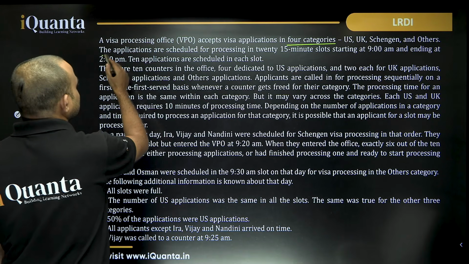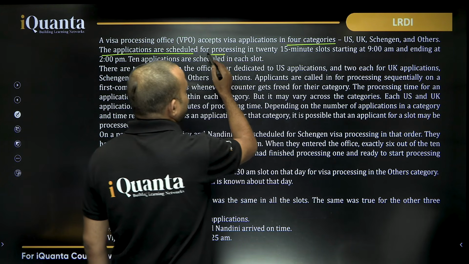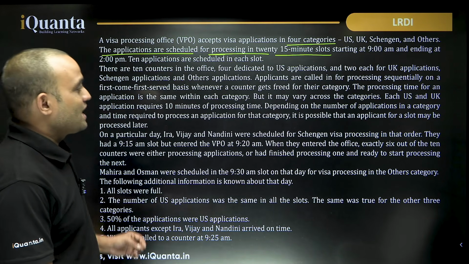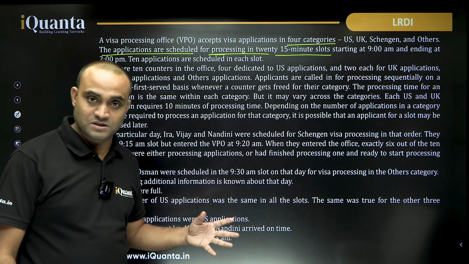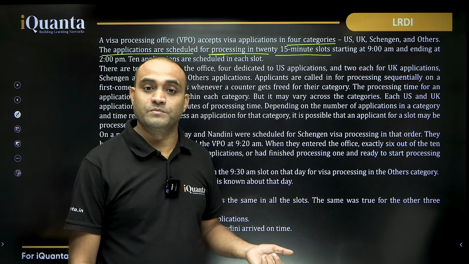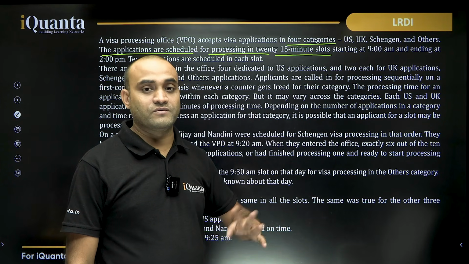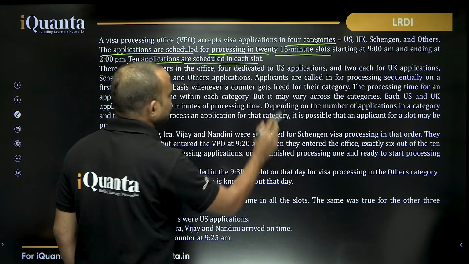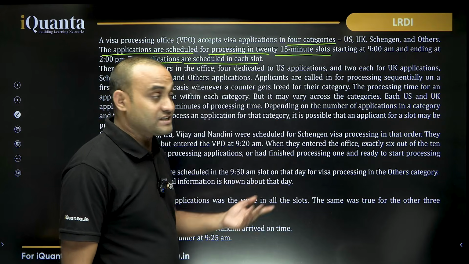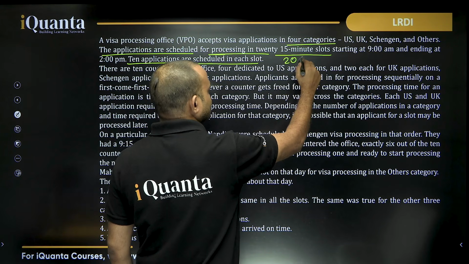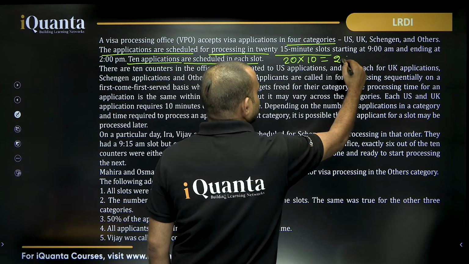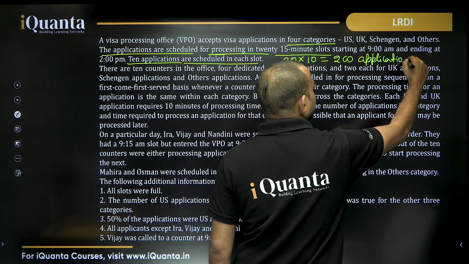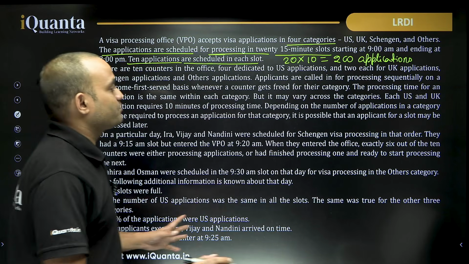The applications are scheduled for processing in 20 15-minute slots starting at 9 a.m. and ending at 2 p.m. That is 5 hours, each slot is of 15 minutes. So 1 hour, 4 slots. 5 into 4, 20 slots. 10 applications are scheduled in each slot. So total 20 slots, 20 into 10. There could be a total of 200 applications that can be scheduled on a particular day.